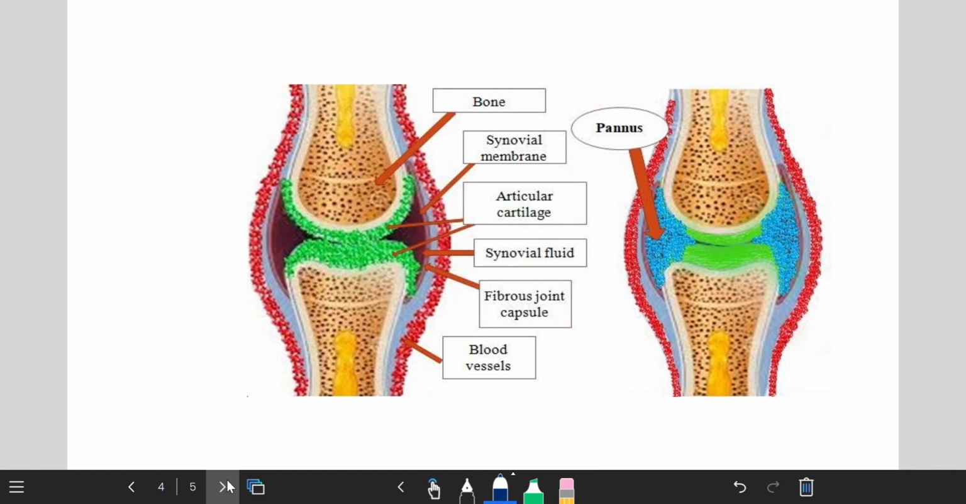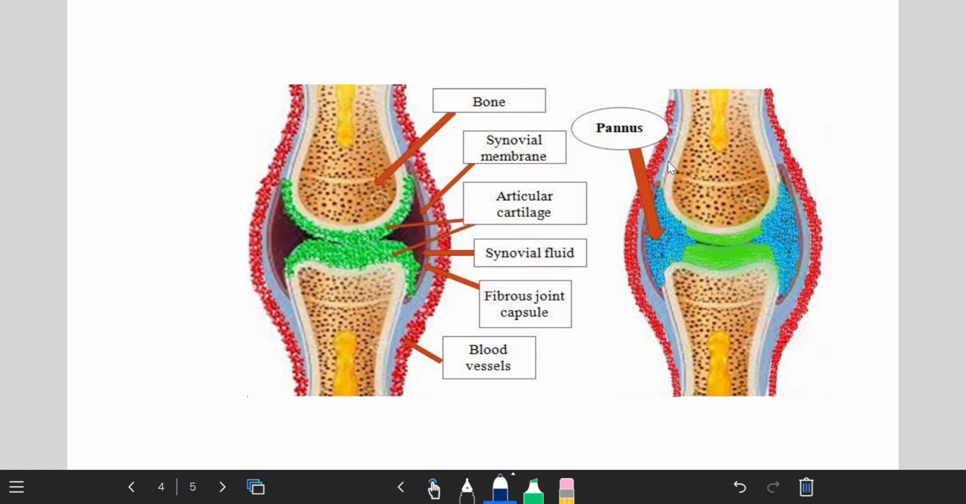how rheumatoid arthritis actually develops. So in this picture you can see this is bone, this is synovial membrane, this is articular cartilage, this is synovial fluid, fibrous joint, blood vessels, and this is Pannus formation. Now what is Pannus? Pannus is just an abnormal tissue growth with angiogenesis. Now what is angiogenesis? Angiogenesis means new blood vessel formation. The process of new blood vessel formation is known as angiogenesis.